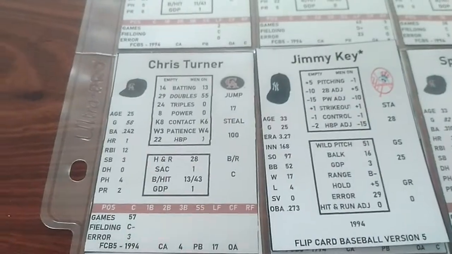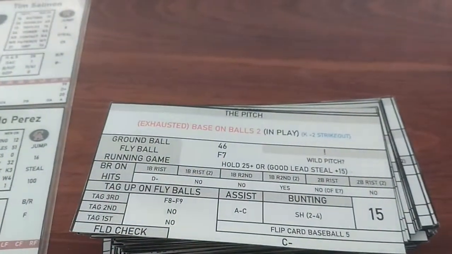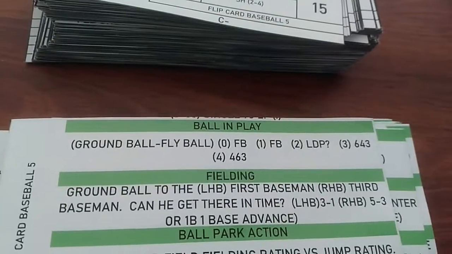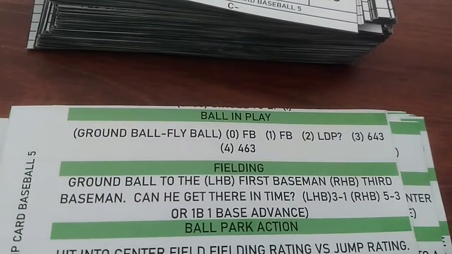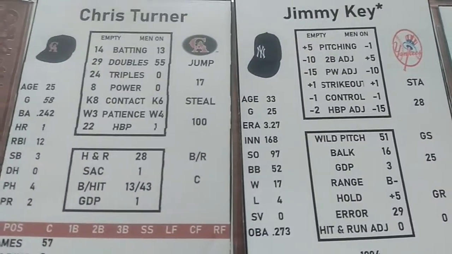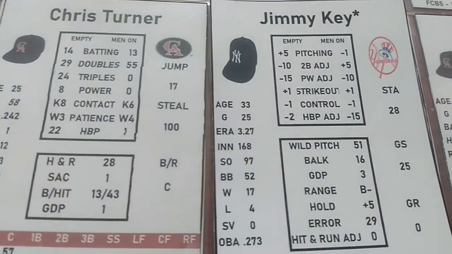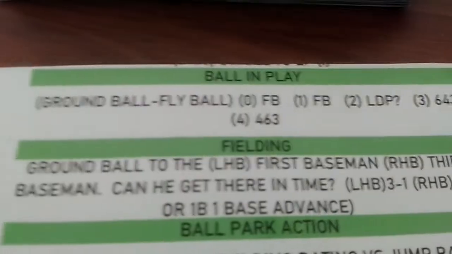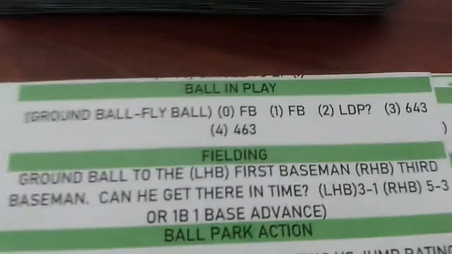Bringing up Chris Turner. This one's going to be in play. We've got a ground ball, fly ball. They're definitely looking for a double play here, the Yankees. We've got grounded into a double play 1 of Turner, and we've got 3 for Jimmy Key. So 1 and 3 is 4, and 4 is 4-6-3 double play.